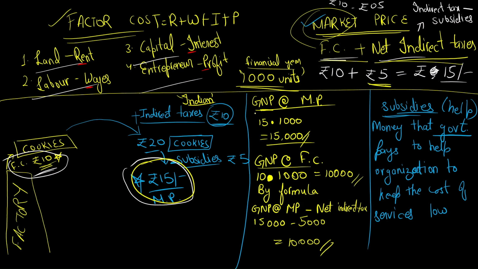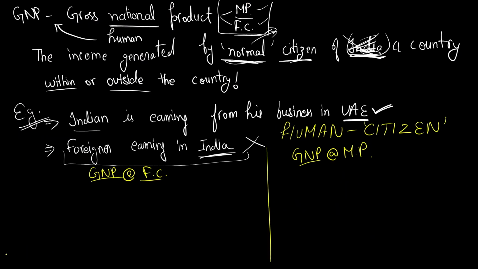That is simple. GNP at market price: calculate the market price times the total units. GNP at factor cost: take the factor cost and multiply it by the units. That's it. So for now we will be ending our video here.